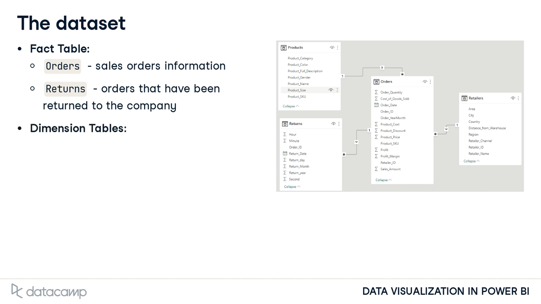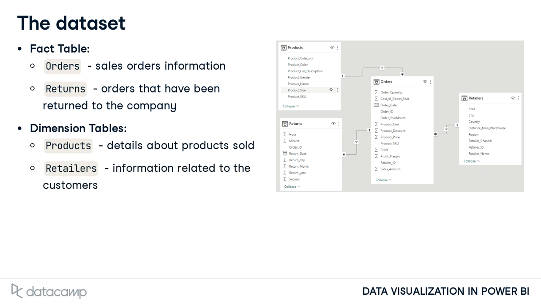There are also several dimension tables that we will be working with. The products table contains information related to the items of clothing that are manufactured by Threads Limited. The retailers table holds all relevant data about the retailers that purchase the items, essentially the company's customers.